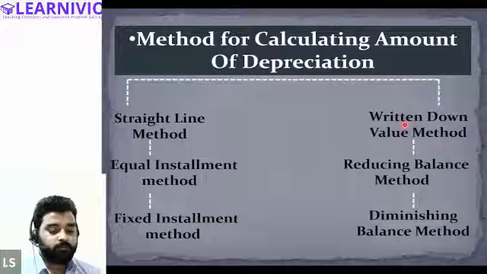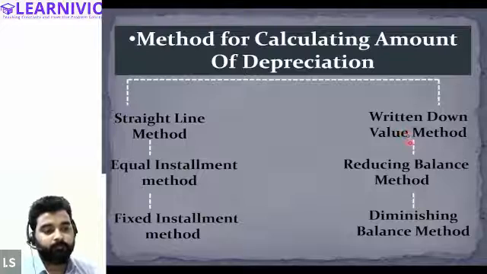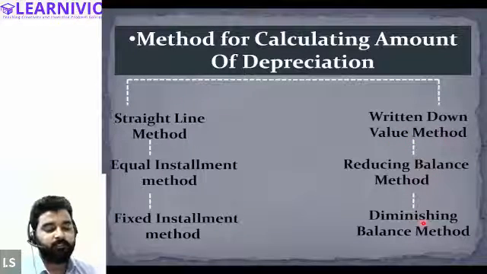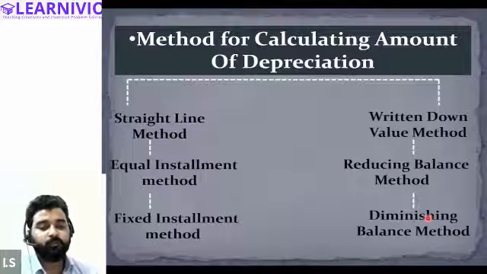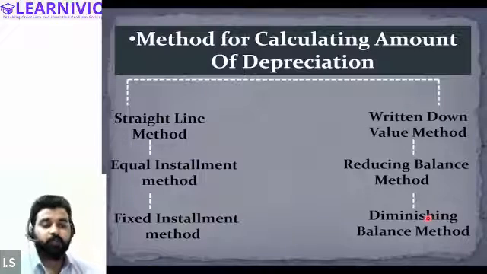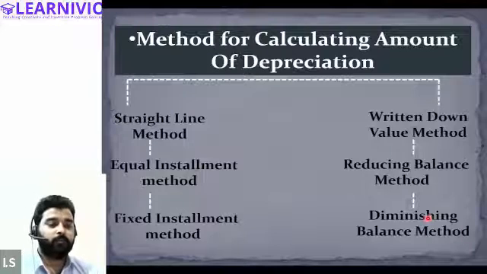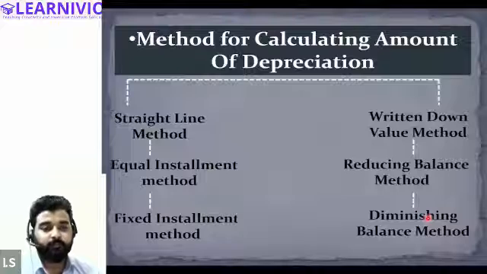And the reducing balance method is also known as the diminishing balance method or the written down value method. Written down value method, reducing balance method, and diminishing balance method are one and the same thing. All right. So first of all, we will only be talking about the straight line method, how depreciation is calculated according to it. The example that I've just done was based on the straight line method.